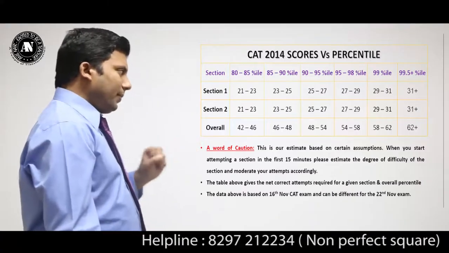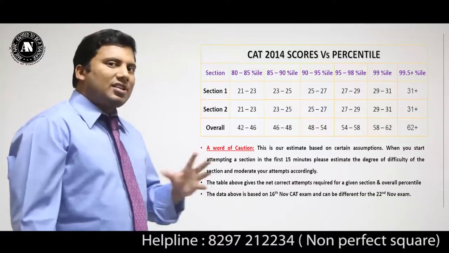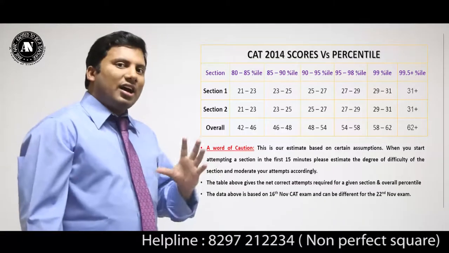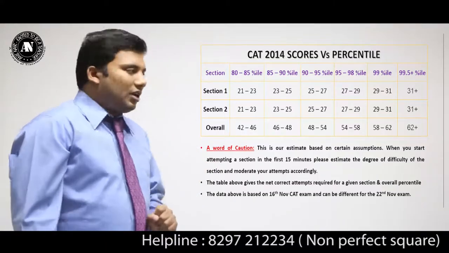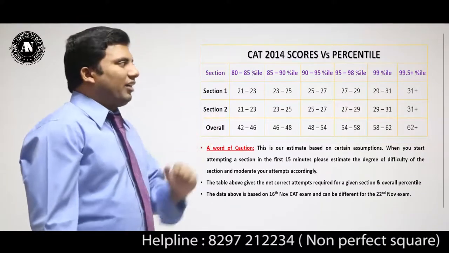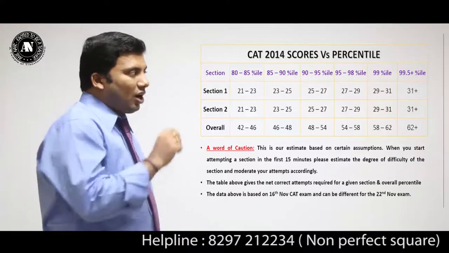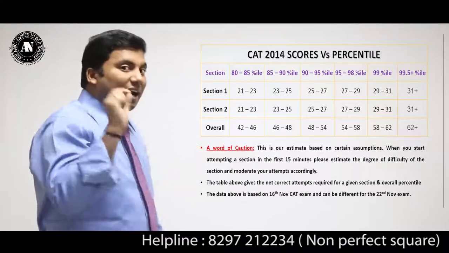Now if you see closely, suppose for a question there are 4 options, the right answer will have 3 marks, and the wrong answer will have -1 mark. For example, in section 1, 80 to 85 percentile corresponds to 21 to 23 right attempts. They are not the number of attempts, but right attempts.